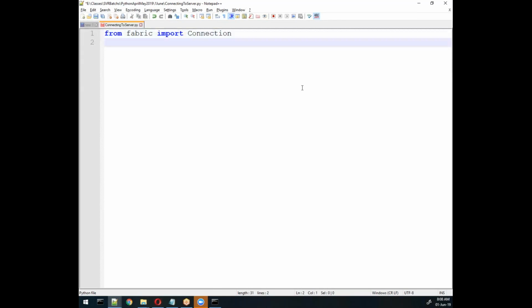I want to import that class, and from it I will create a connection object. The name can be anything; for better understanding I am writing this name, then the class name, and then I will specify all my parameters, like how I want to connect with my server.